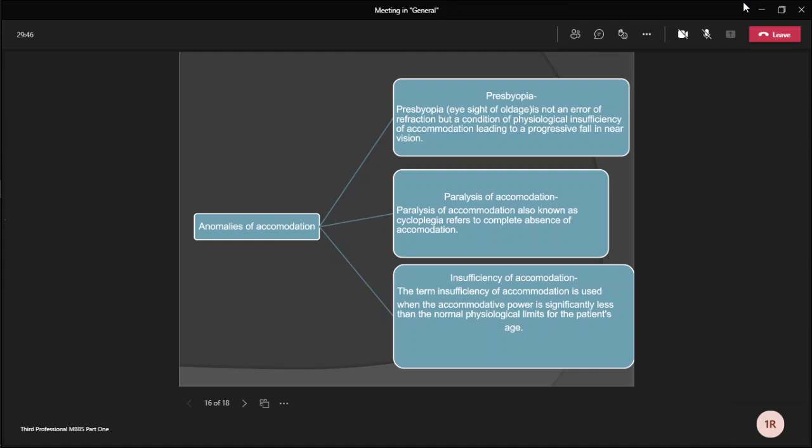Next is insufficiency of accommodation. The term insufficiency of accommodation is used when the accommodative power is significantly less than the normal physiological limits for a patient's age. Causes are premature sclerosis of the lens, that means premature cataract, and weakness of ciliary muscle due to some systemic cause like anemia, toxemia, malnutrition, diabetes mellitus, pregnancy, stress, and so on. Weakness of ciliary muscle is also associated with primary open-angle glaucoma.